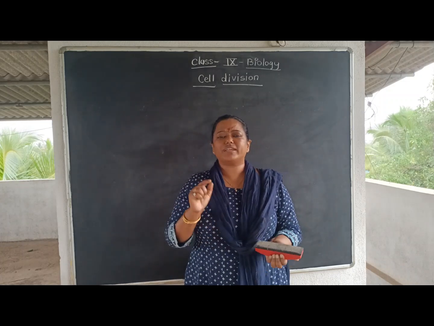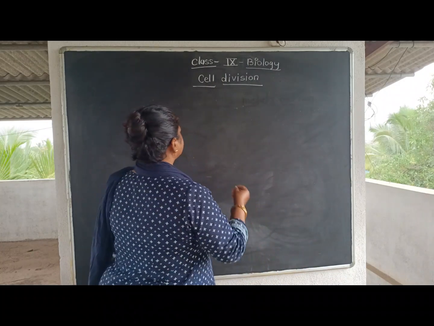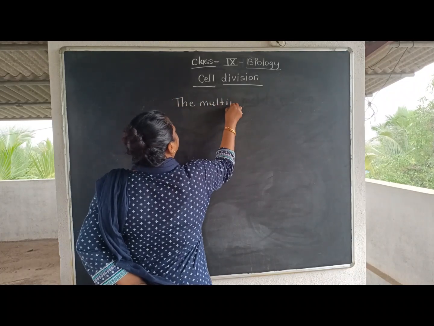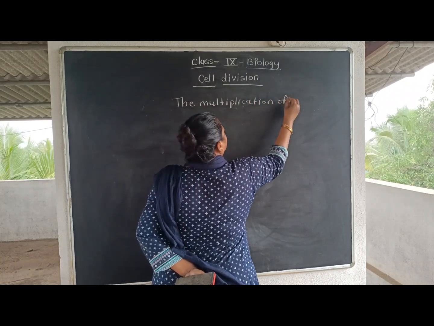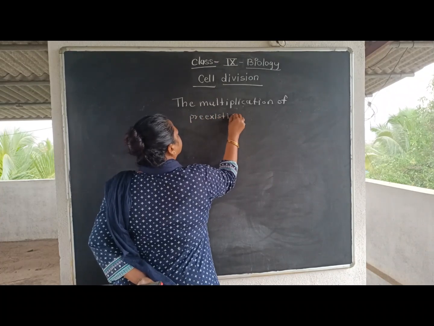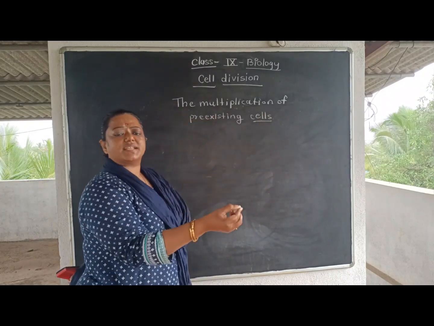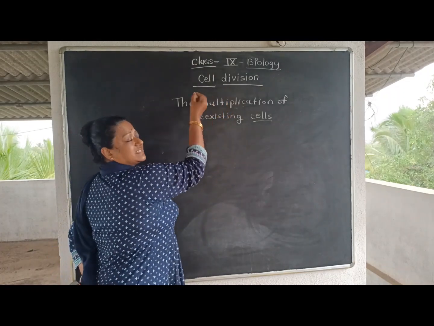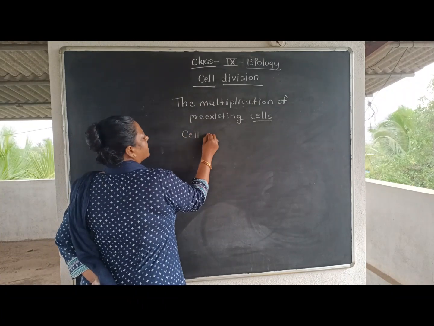So first of all, what is meant by cell division? I already explained, but I will write it over here. So cell division is the multiplication of pre-existing cells. Means the new cells arising from the pre-existing ones is called cell division. Okay, students?